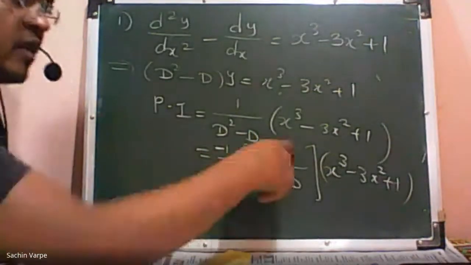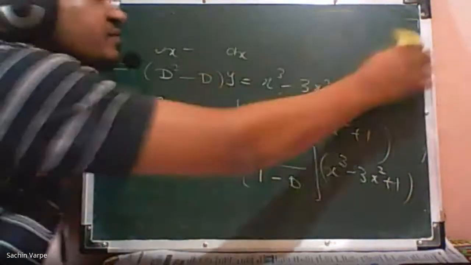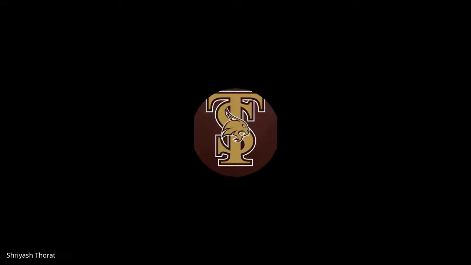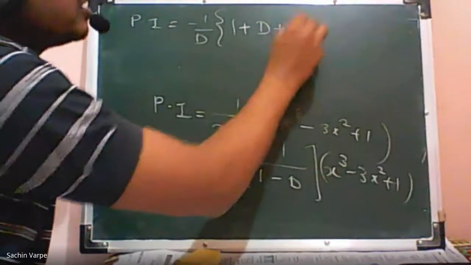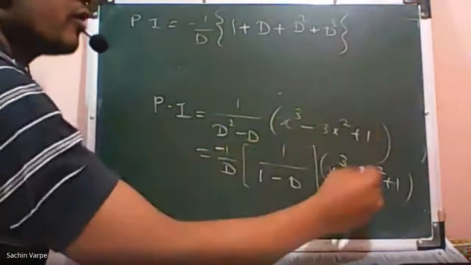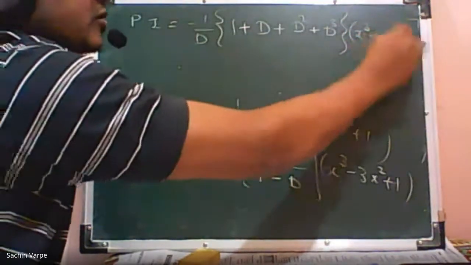And now I have the expansion formula for 1 upon 1 minus p. What is that expansion? 1 plus p, plus p square. Correct. So PI is equal to, I'm writing here, I hope it is visible, minus 1 by D into 1 plus p, that is D here, plus p square, that is D square, plus p cube, that is D cube, and so on, and that is operated on this polynomial. What is that polynomial? x cube minus 3x square plus 1.